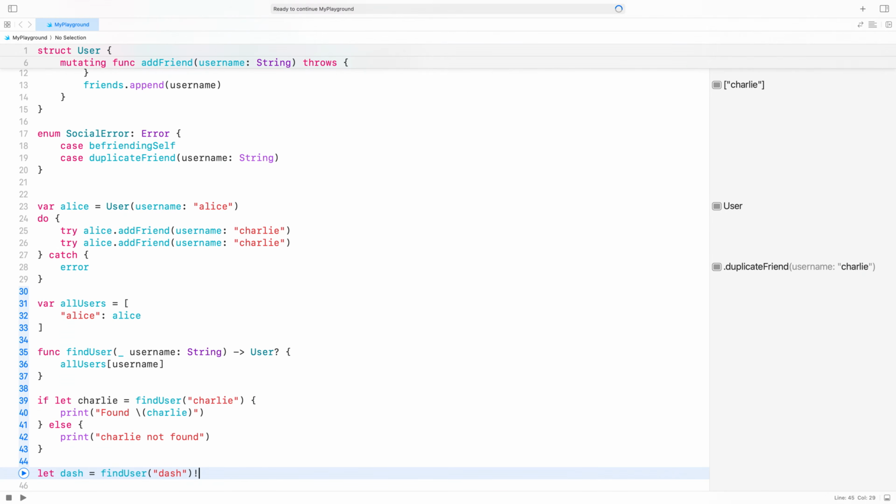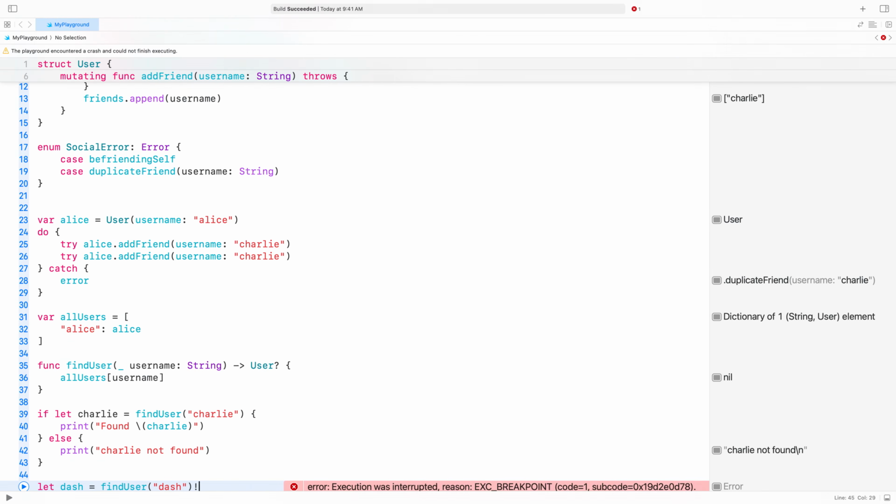Swift will check at runtime that my assumption is correct. Whoops, there wasn't a user named Dash in the dictionary, so the program was halted. I'll be more careful next time.